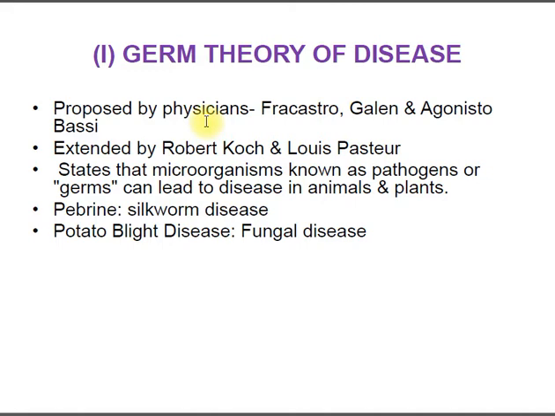This theory was earlier proposed by physicians like Fracastoro, Galen and Bassi. Then this theory was further extended by Robert Koch and Louis Pasteur. According to the germ theory of disease, microorganisms, known as pathogens or germs, can lead to disease in animals as well as plants. Like the disease pebrine in silkworms, which was known to be caused by a microorganism. Then potato blight disease was discovered to be caused by certain fungi.